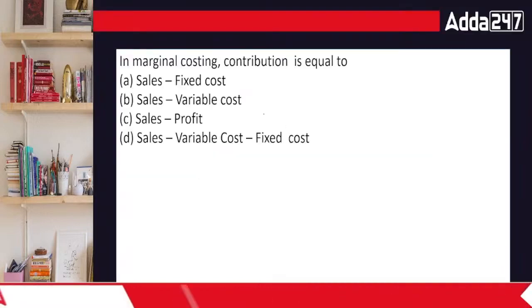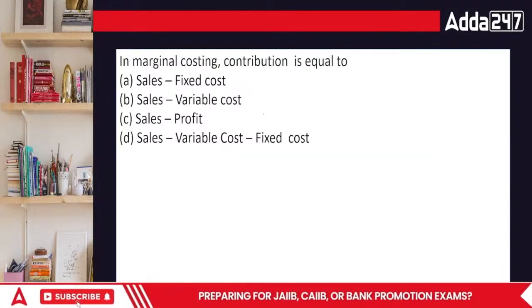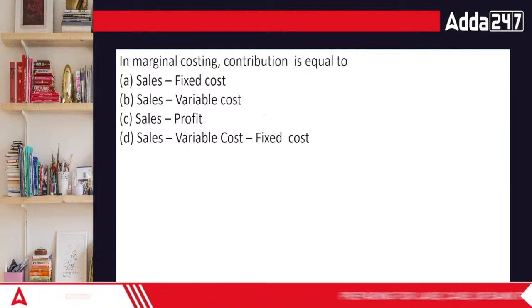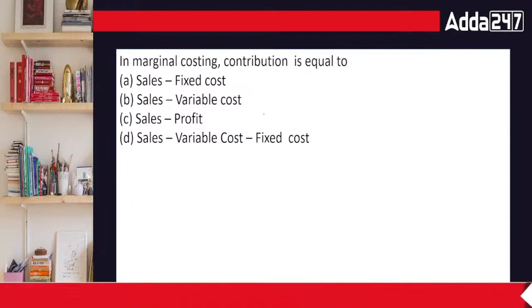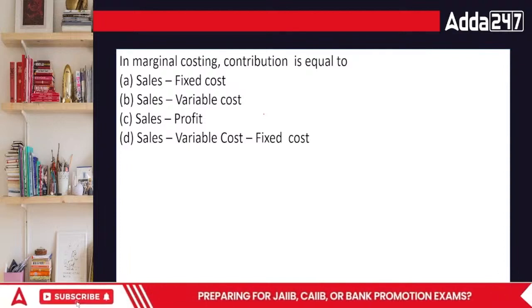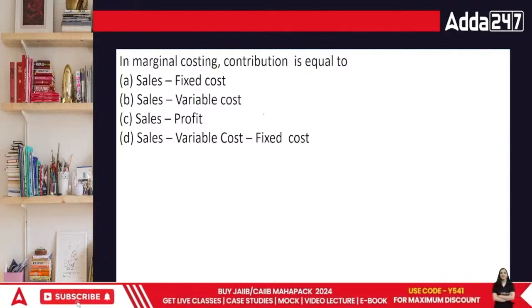One and three. Acha, everyone, the marginal costing contribution is equal to what? This was among the last few chapters that we did. What do you mean by this?